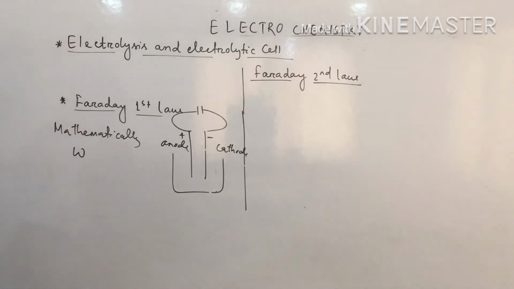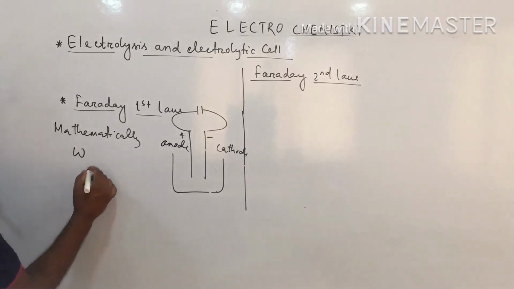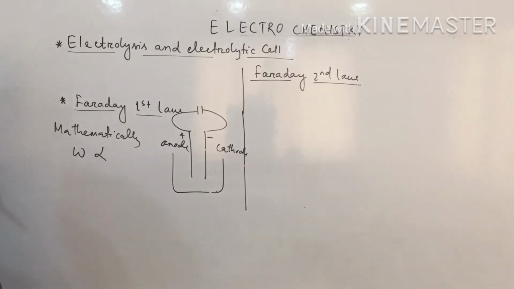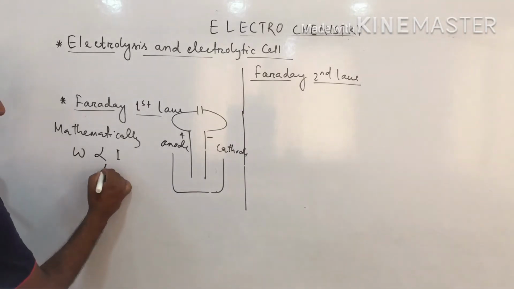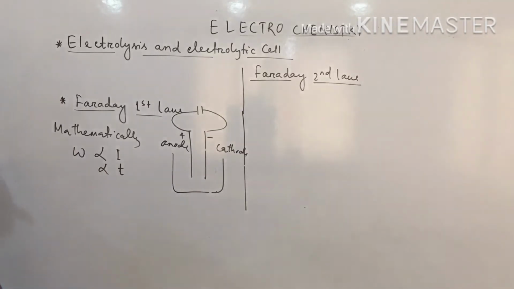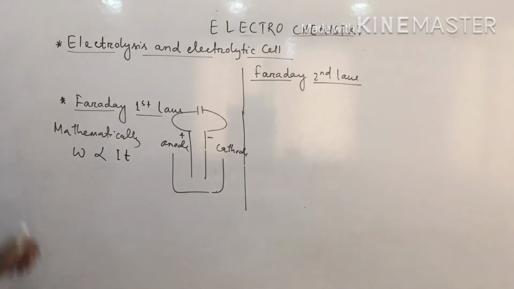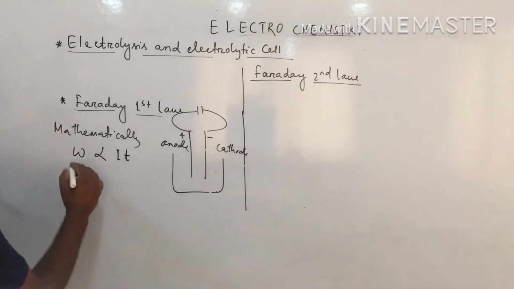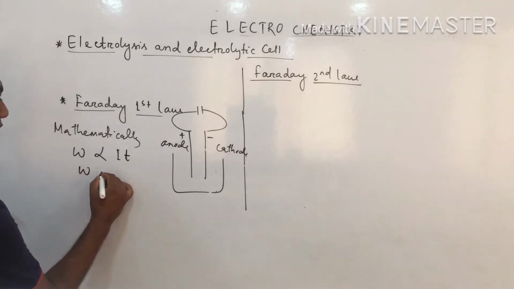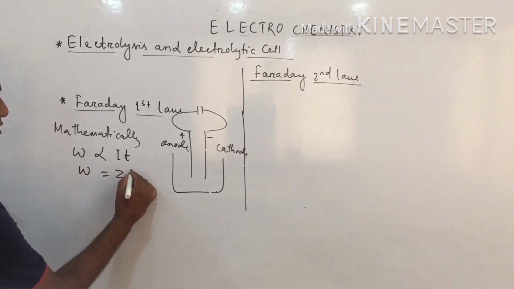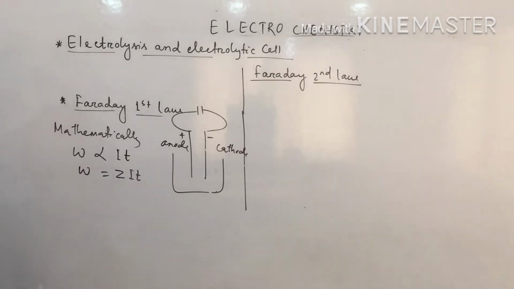W, the amount of substance deposited, is directly proportional to I, yes or no? W is also directly proportional to T, the time. So W is directly proportional to IT. IT is called coulomb, Q. So W equals some constant Z into IT.